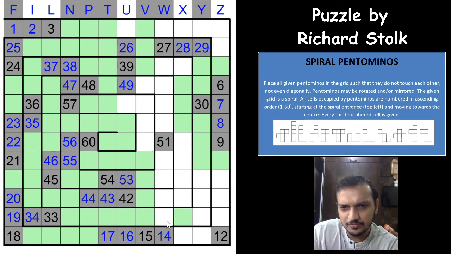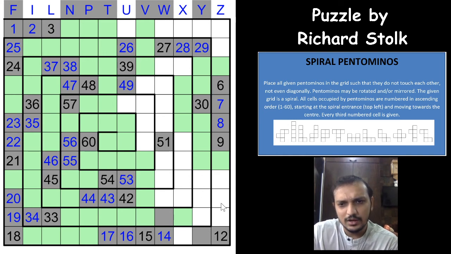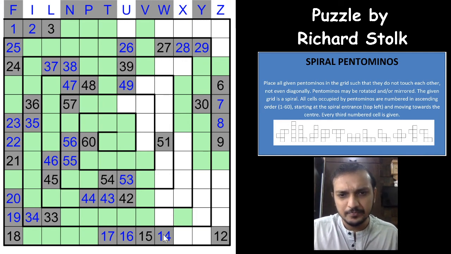And if 32 is used by 14, 13 will be used by 12, including the 31 and these two. Okay, so we were right. That's the right intuition. All the pentominos between 32, 33 and 31, and between 14 and 12 and 9, these pentomino cells will be used by these two pentominos, right?